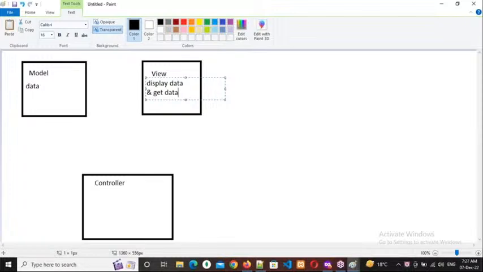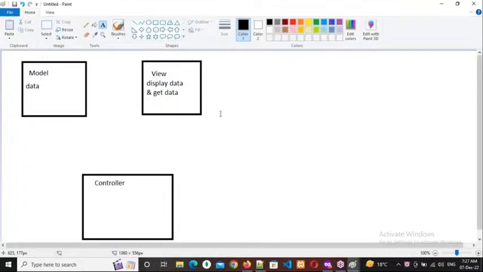Right. So whatever the data I have, I want to display that data, and whatever data I want from the user, I want to get that from the user. So what is the purpose of the view? How can I display the data? By using view only. How can I retrieve the data from the user? By using the view only. So the purpose of the view is to display data and get data from the user.